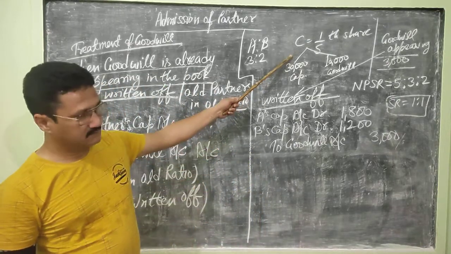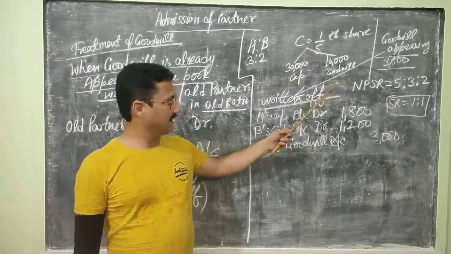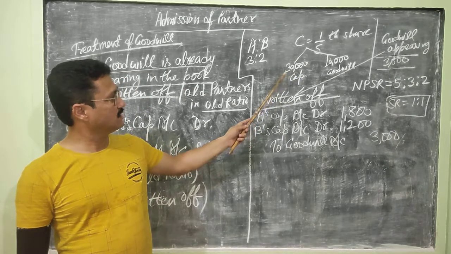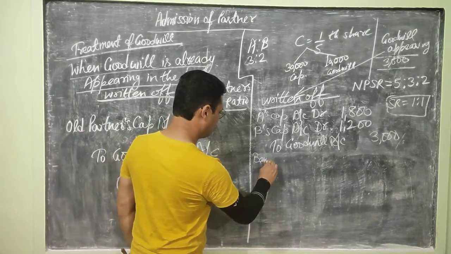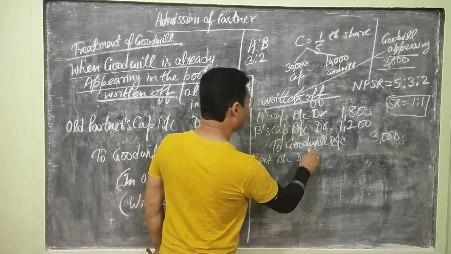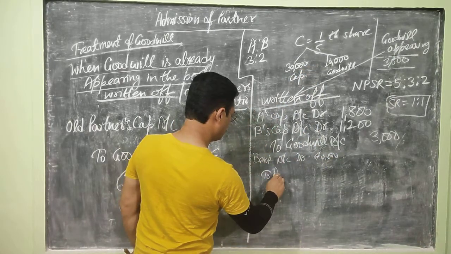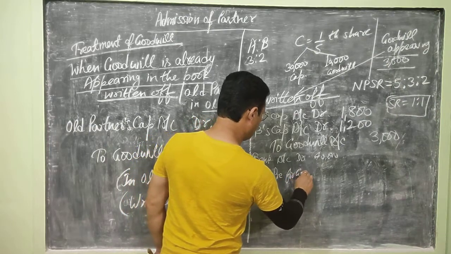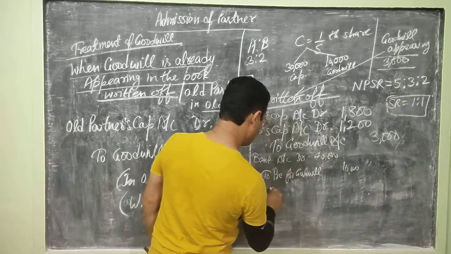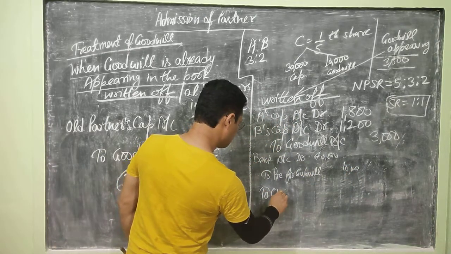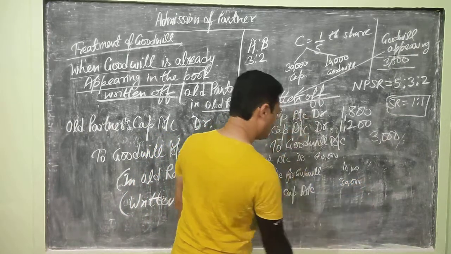First, bank account debit to premium for goodwill and to C's capital account. Bank account debit 30 plus 10, 40,000, to premium for goodwill 10,000 and to C's capital account 30,000.